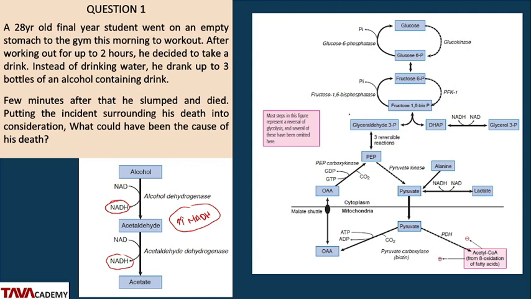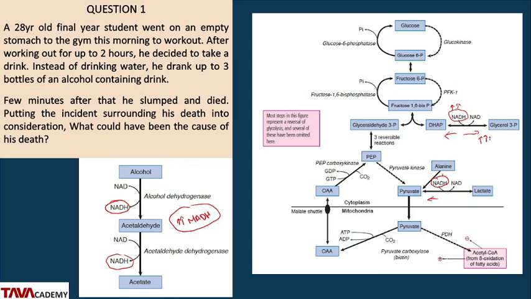On this next slide now. Ideally, since he has not eaten, the body, the liver especially, would use pyruvate to synthesize glucose via the process of gluconeogenesis. But see what the problem is now. Since there's increased NADH level due to alcohol metabolism, the reaction would not favor this direction. Instead, the reaction would favor these.